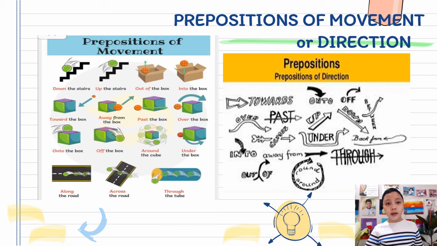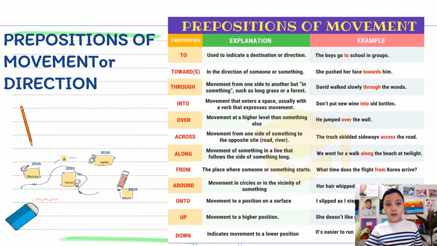Here are some examples of these prepositions. You may pause the video to read all other examples. In this slide, what we can see is a detailed list of prepositions of movement, which will add to our vocabulary as well as giving us the ability to create more detailed sentences and sound more fluent.